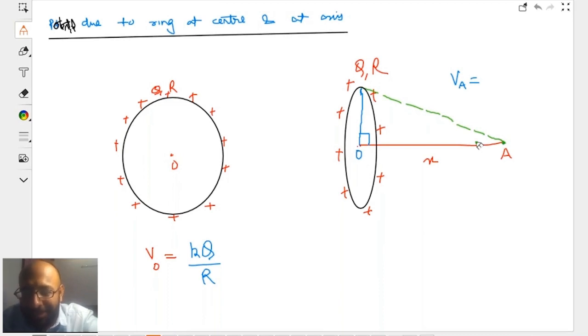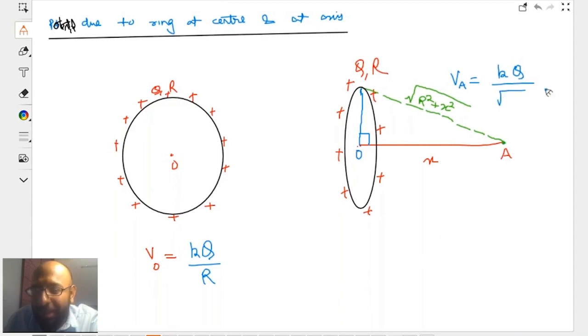And what will this distance be? If you remember Mr. Pythagoras, I hope you all know what this distance is. Therefore, potential at A will be K into total charge upon the square root of R square plus X square. Is that clear, kids?